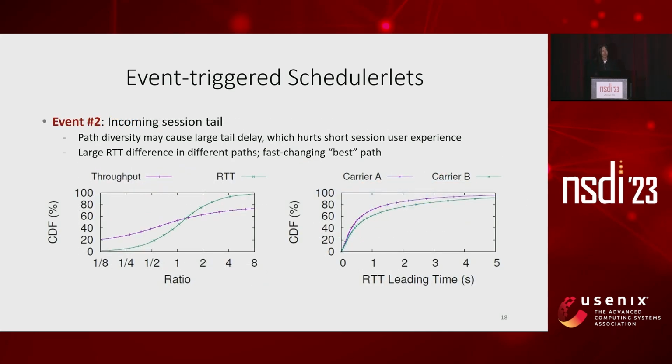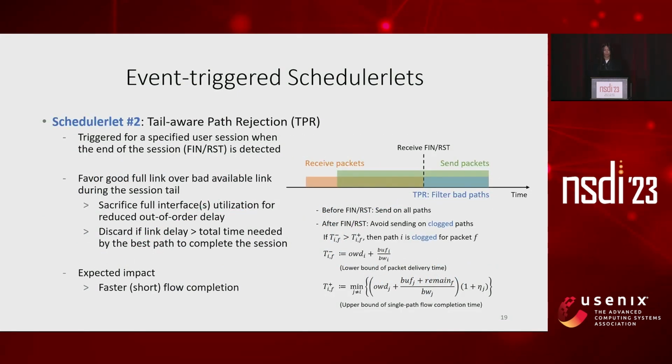The second event is when the user session is going to end. With TCP splitting enabled, we can detect this because it acts as a proxy that buffers and forwards user traffic. When the session is going to end, we can try to reduce its tail delay at the cost of some path utilization rate. This is beneficial on HSR because of the large RTD difference on different paths. Following this idea, we design our second schedulerlet, tail-aware path rejection.